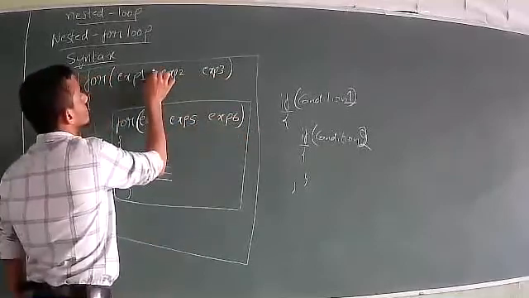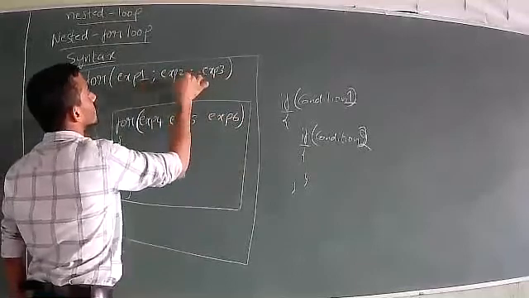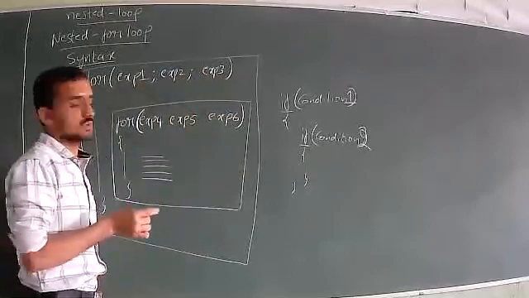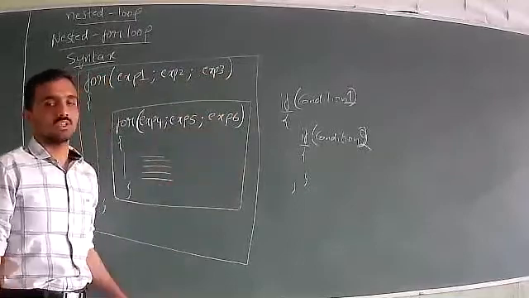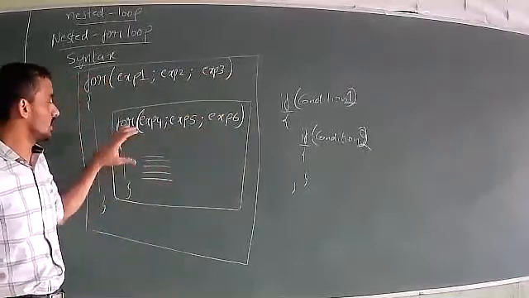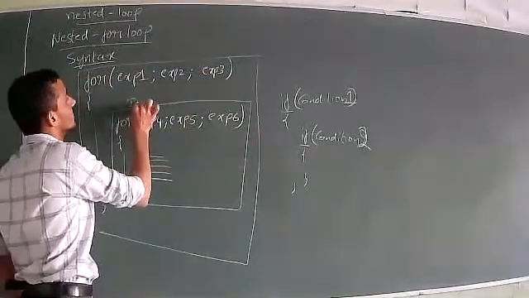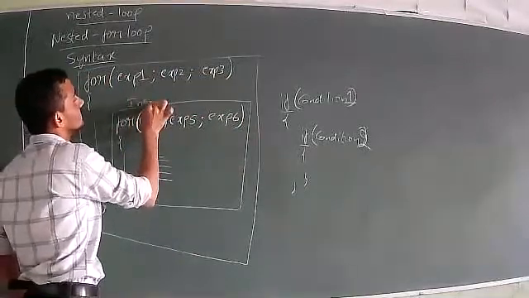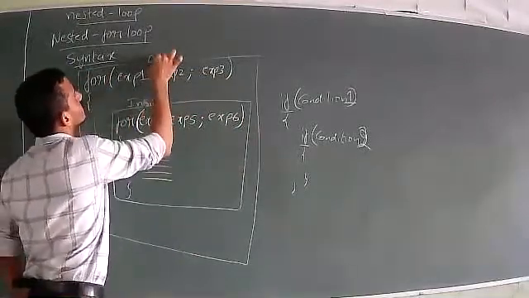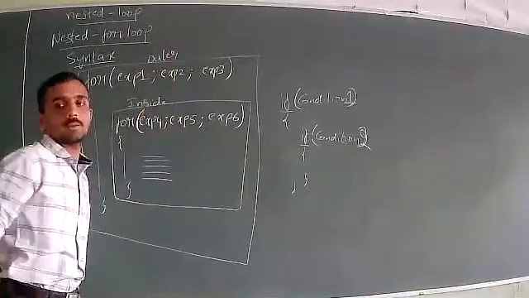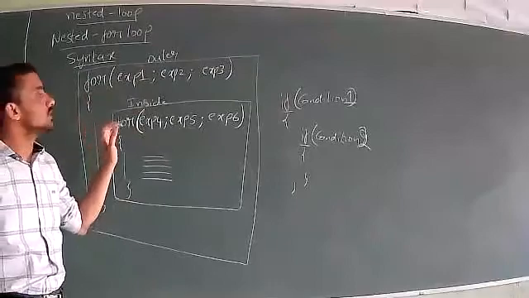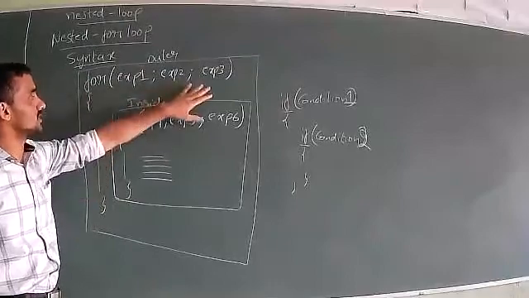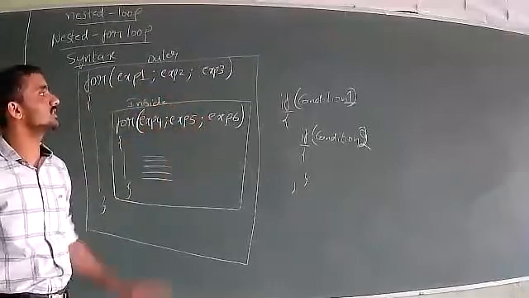So you have to put a semicolon after expression 1 and expression 2, and after expression 4 and 5 you put the semicolon. So this is a nested for loop. We can consider this as the inner for loop, which is present inside one for loop, and this we can consider as the outer for loop. So one for loop is enclosed in another for loop, with expression 1 through expression 6.